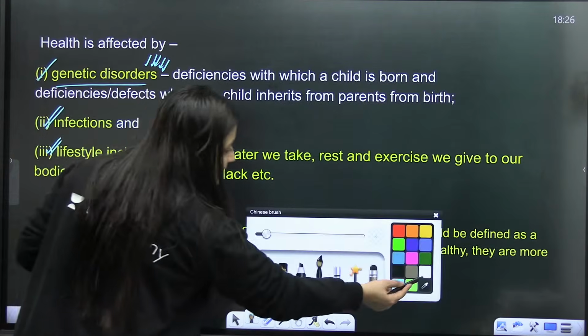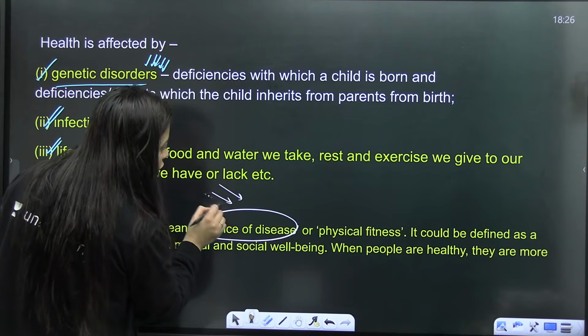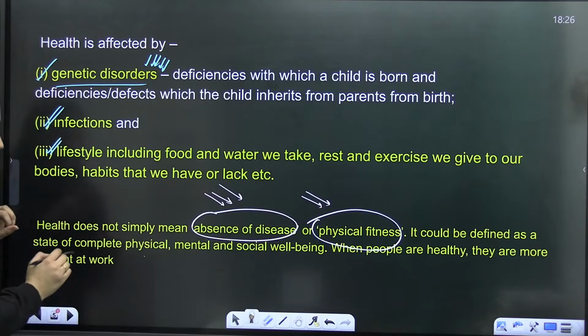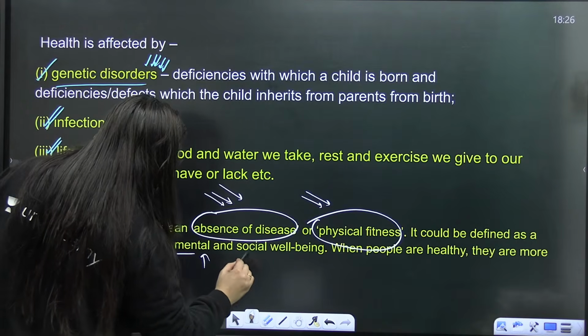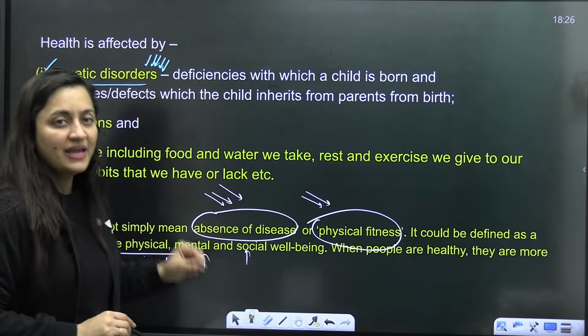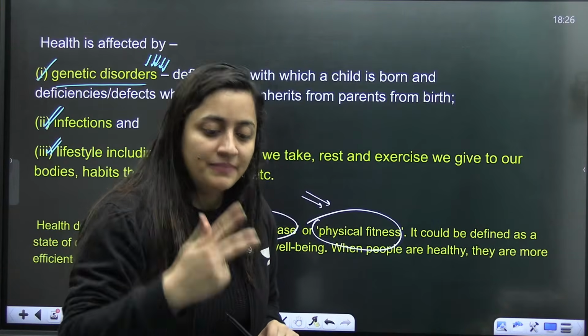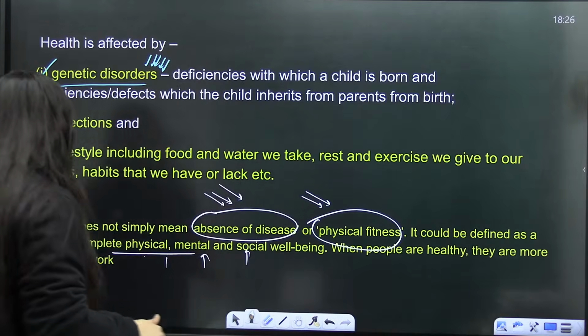So as I said, we cannot simply say that if there is an absence of disease or a person is physically fit, that person is healthy. No, we cannot say that. We have to consider the complete physical, mental, and social well-being. Are you getting my point? So physical, mental, and complete social well-being we have to consider when we mention a person is healthy.